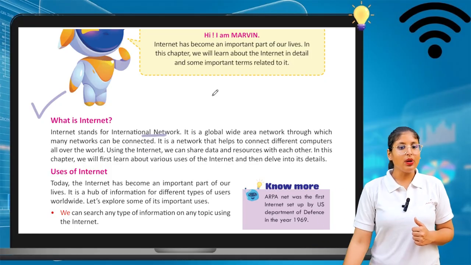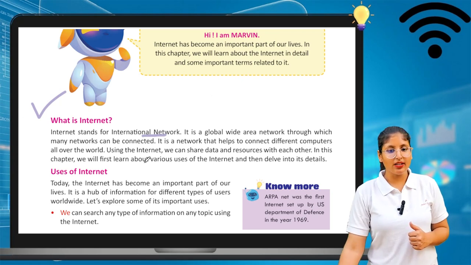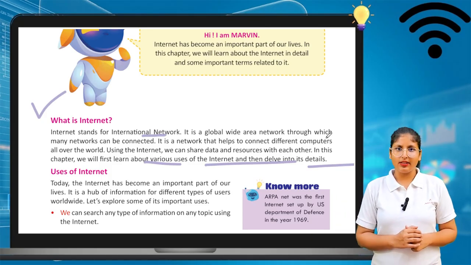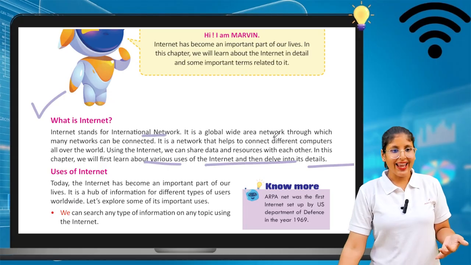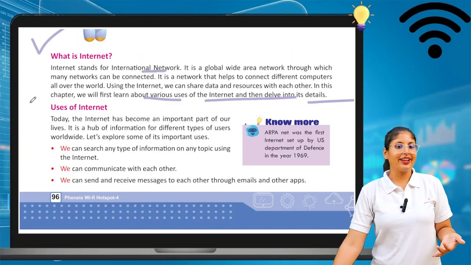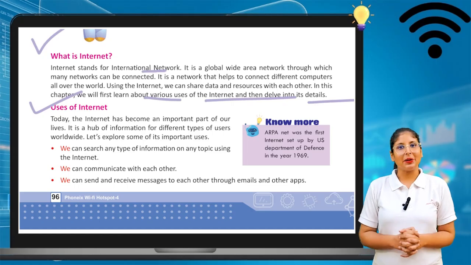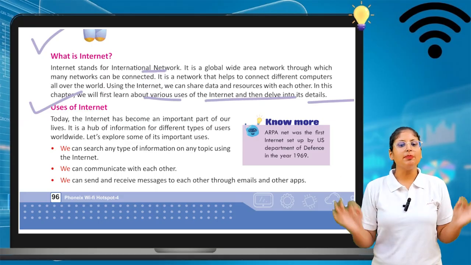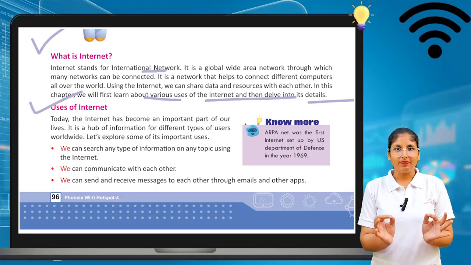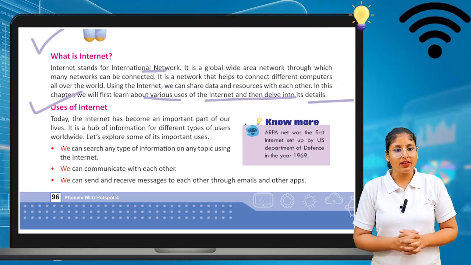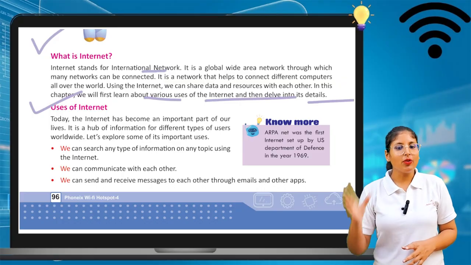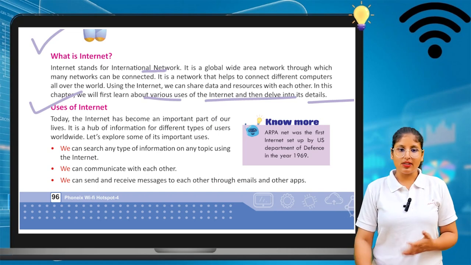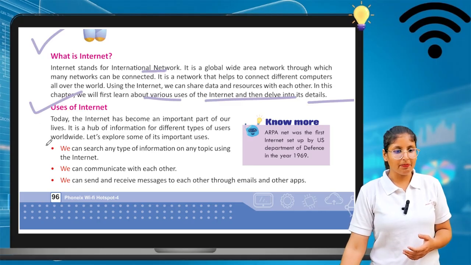In this chapter, we will first learn about various uses of internet and then delve into their details. So let's see what are the things. Starting with uses of internet, where we can use internet. Today the internet has become an important part of our lives. It is a hub of information from different types of users worldwide. Let's explore some of the important uses.